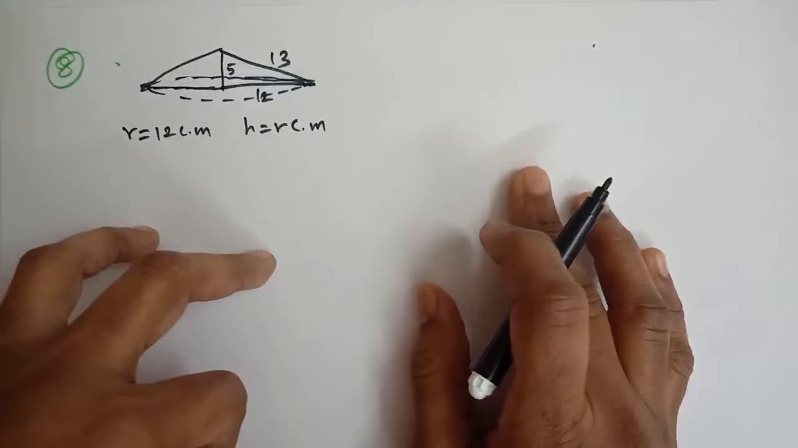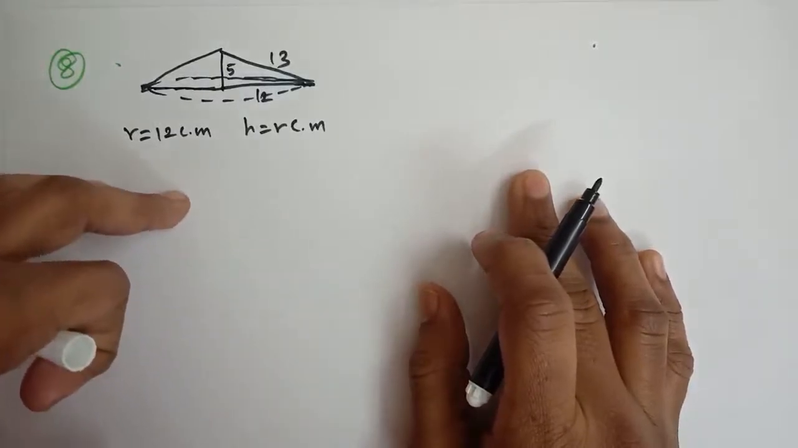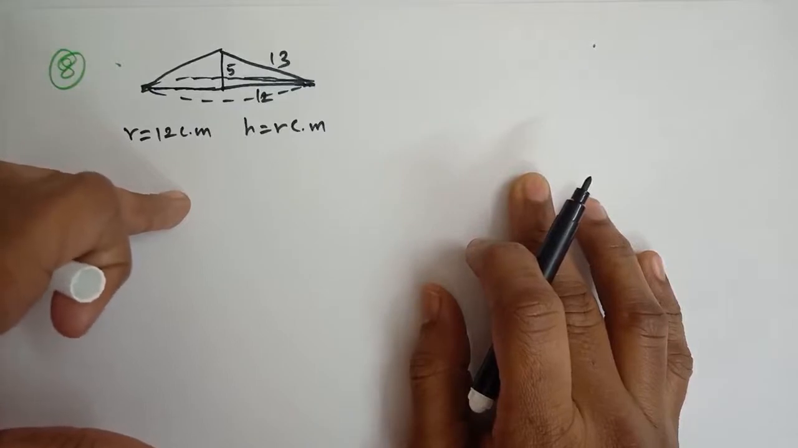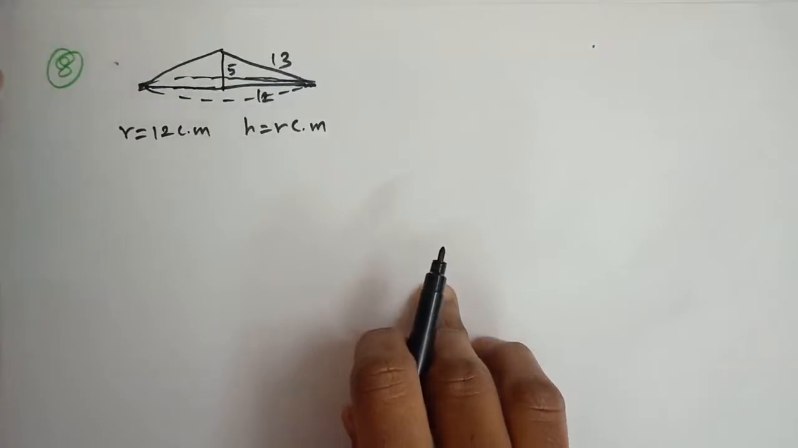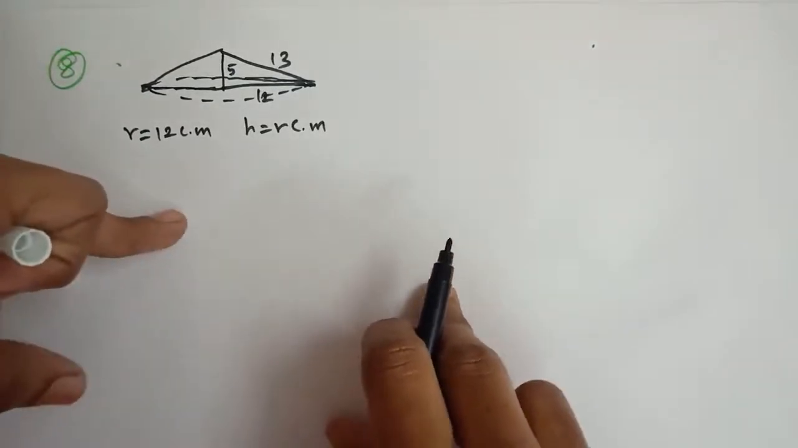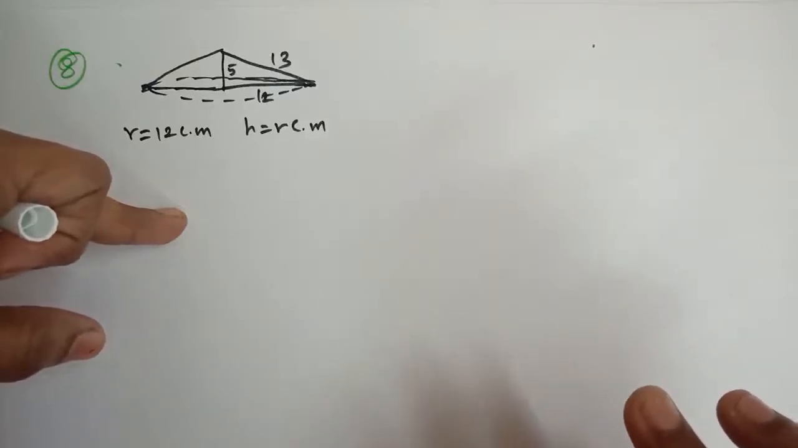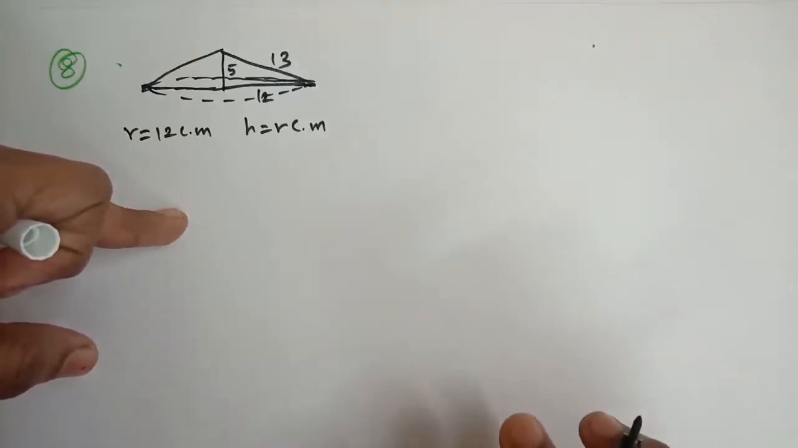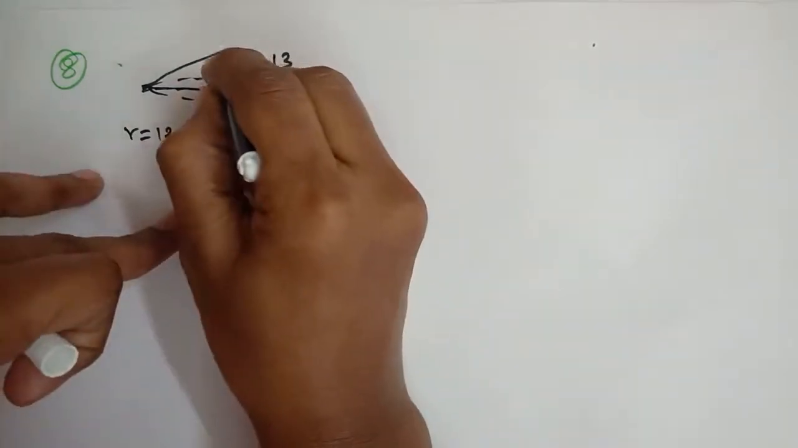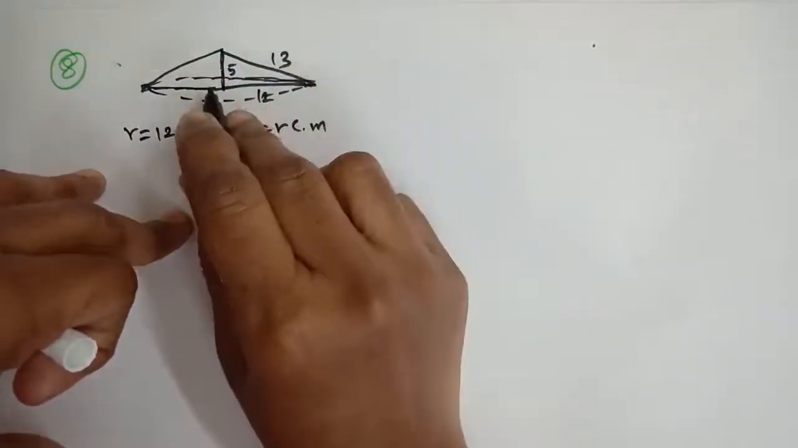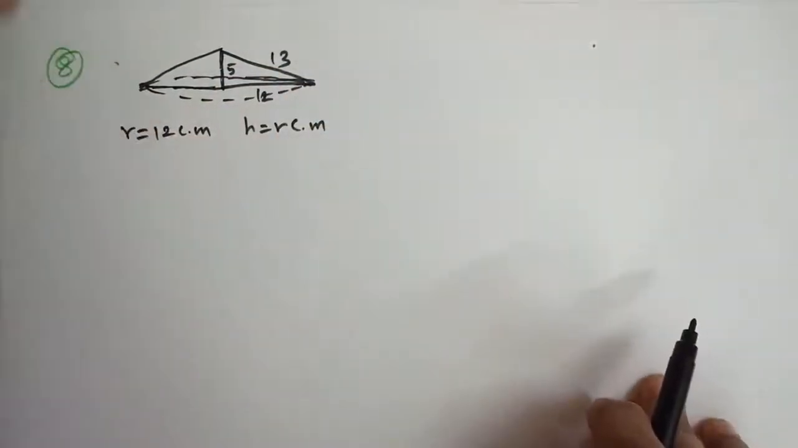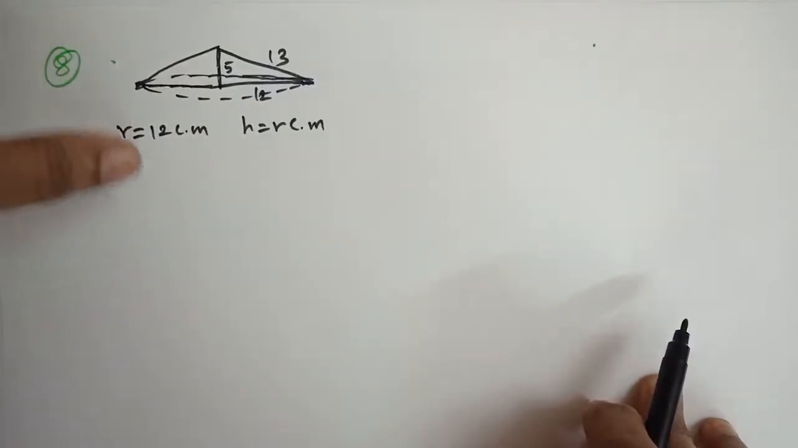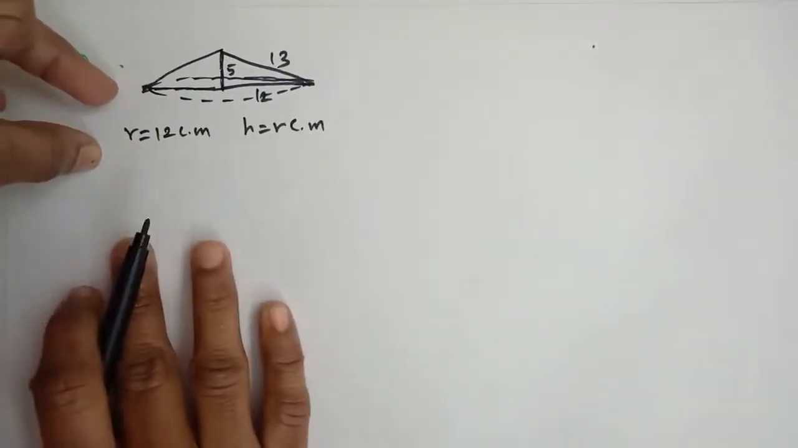8th question, students. If the triangle ABC in question 7 above is revolved about the side 5 centimeter. Same question 7. In the 7th question it was revolved about the side 12 centimeter, but here it is revolved about the side 5 centimeter. So I have drawn like this. Here height is 5 centimeter and radius is 12 centimeter. Then find the volume of the solid so obtained. Find also the ratio of the volumes of the two solids obtained in question 7 and 8.